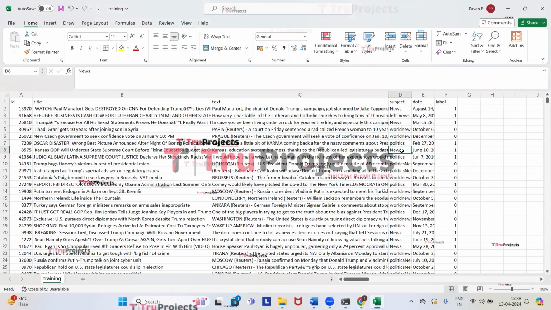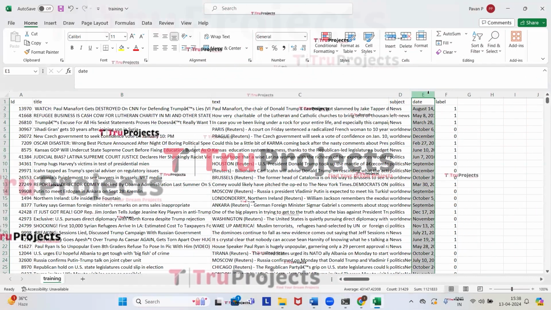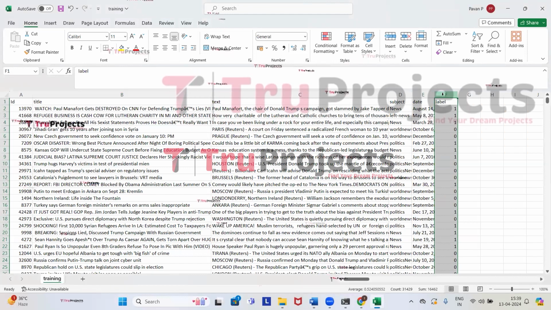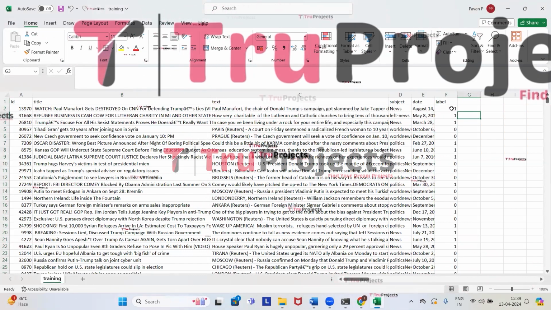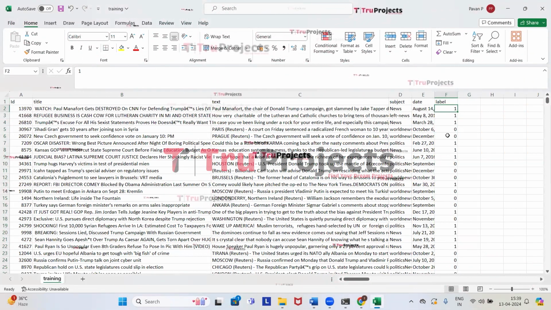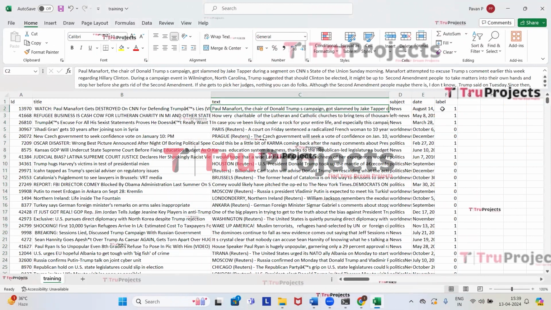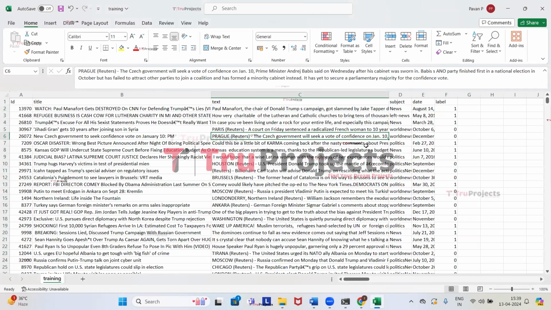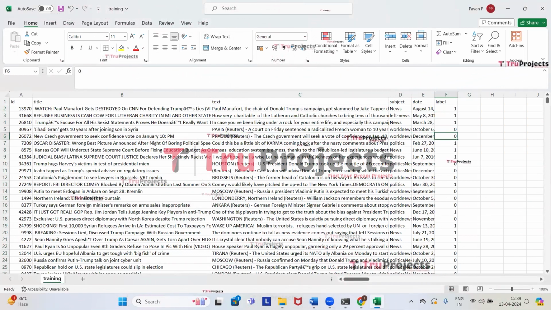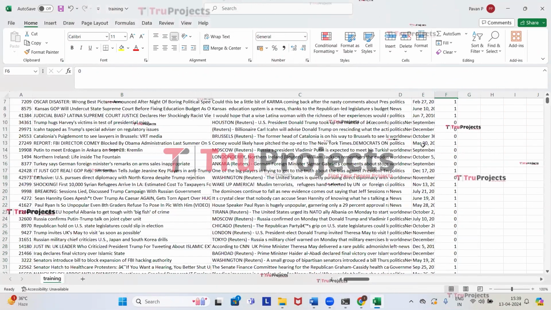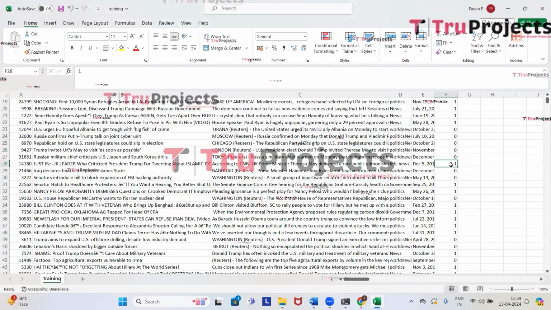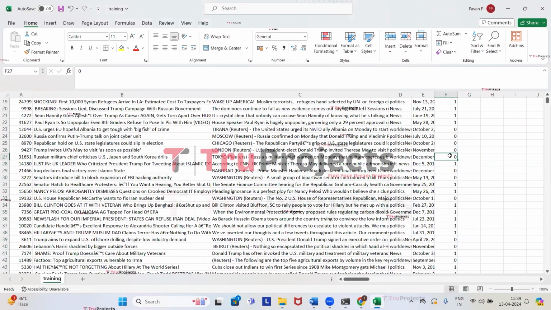Similarly, we have all of the subjects. So this is the date. And here in the last column, we have the label, which is the target column. Here, 1 refers to real news and 0 refers to fake news. So this text is real news and this text is fake news. Similarly, for all of the text, we have 1, which means it is real, and 0 means it is fake.